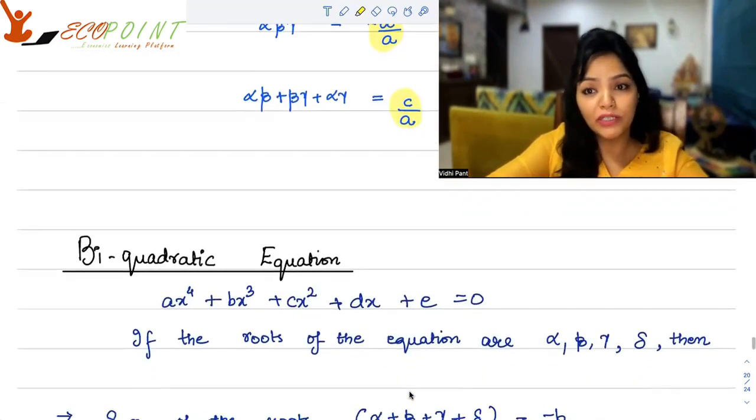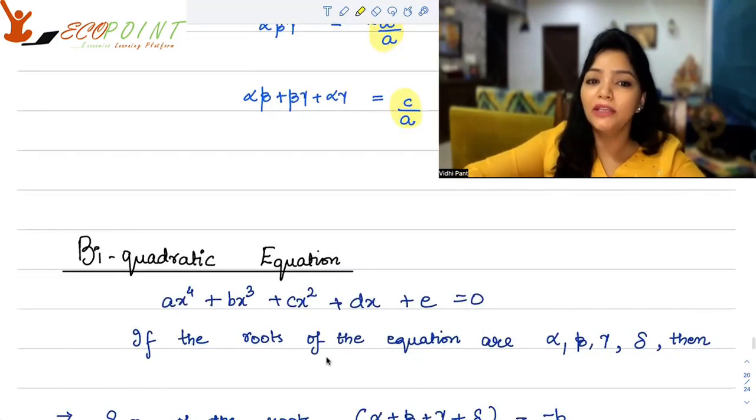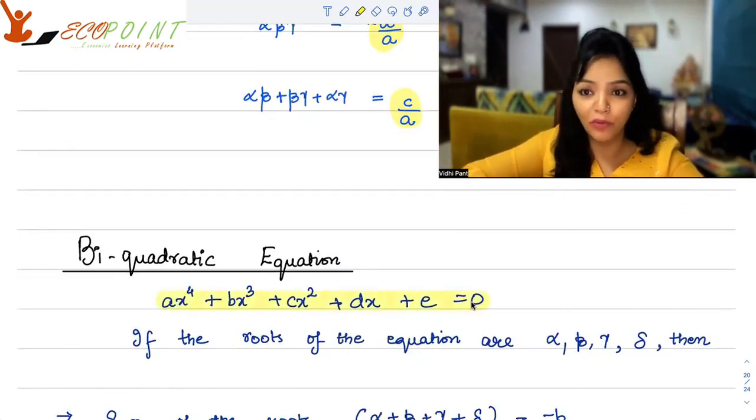Similarly, in biquadratic equations, what's going to happen? You have a general form of equation where the highest power is 4. ax to the 4 plus bx cubed plus cx squared plus dx plus e is the general form of the biquadratic polynomial. Equated to 0, it becomes an equation. If the roots of this equation are alpha, beta, gamma, delta, since n, that is the degree, is 4, you at max can have 4 roots, right? So suppose these are the 4 roots that you have.